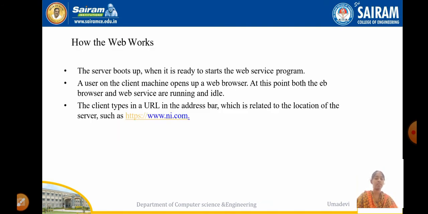Here the working of the web. First the server boots up, and then it is ready to take part of the program, and then the user on the client machine opens the web browser. At this point, both the browser and server are running at a time. When both are running, the client types the URL in the address bar, which is related to the location of the server.